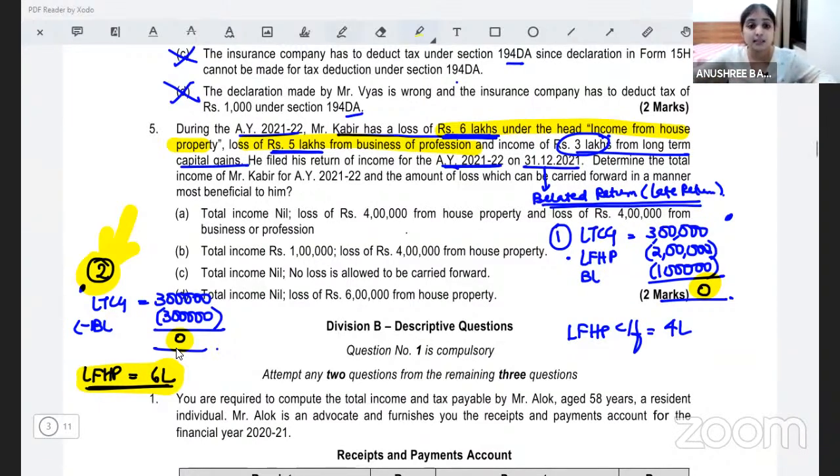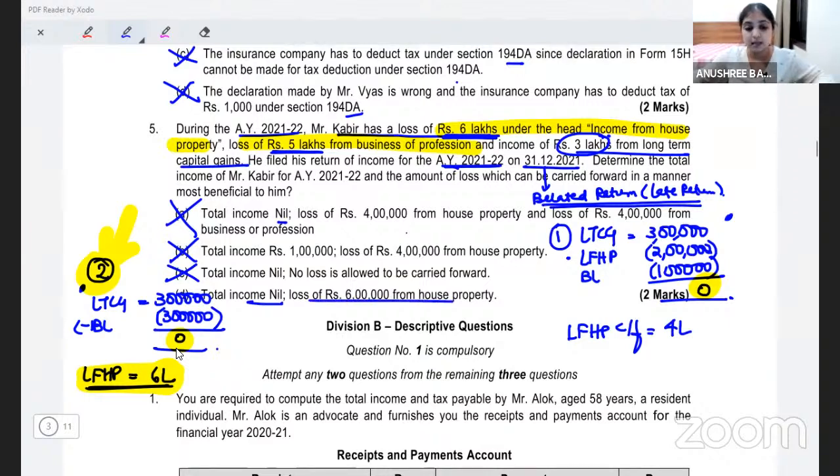Now see the answers. Which of the 4 answers would be correct? Total income nil. Okay. Loss of 4 lakh from house property. No, this is wrong. 6 lakh from house property we are going to carry forward. Total income 1 lakh. Definitely wrong. Total income nil, no loss to be carried forward. Wrong. 6 lakhs we are going to carry forward. Total income nil, loss of 6 lakh from house property to be carried forward. This is definitely going to be right. So your correct answer will be option number B.